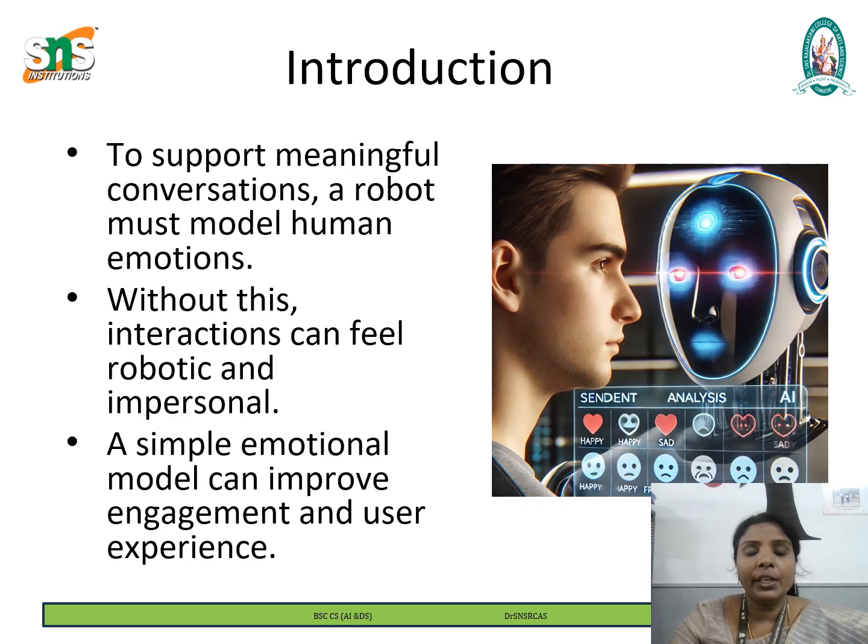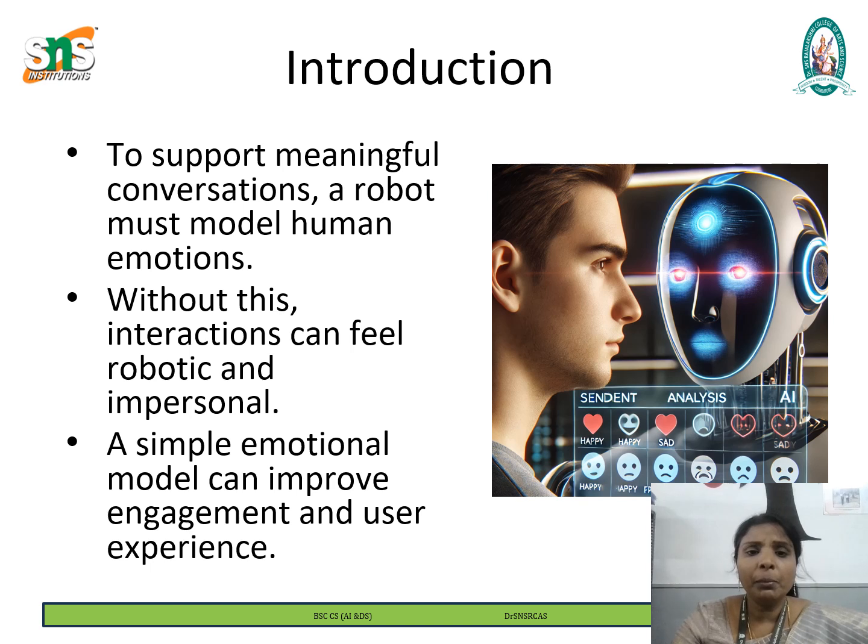For a robot to engage in meaningful conversations, it must be capable of understanding and responding to human emotions. When people interact with each other, they naturally adjust their tone, words, and responses based on how the other person is feeling. If a robot lacks this ability, its interaction will feel robotic, repetitive, and impersonal, making it difficult for the user to connect with it.